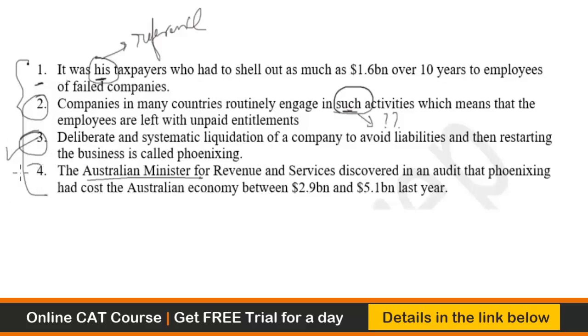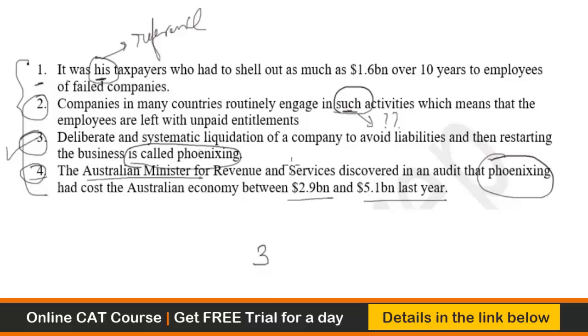So if you go to 4, it says here the Australian Minister for Revenue and Services discovered in an audit that phoenixing had cost the Australian economy between 2.9 billion and 5.1 billion last year. So this also might open the paragraph, but before you talk about phoenixing in statement 4, you must explain what phoenixing is all about. So phoenixing is defined by statement 3. I mean, the phoenixing idea is introduced and explained by statement 3. So I will open the para with statement 3.